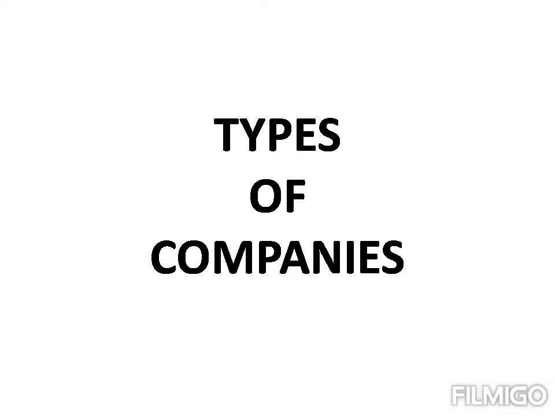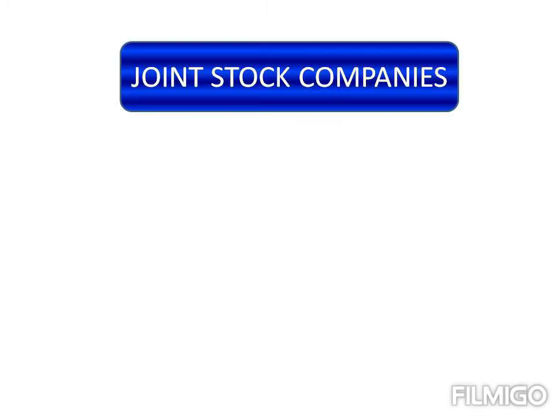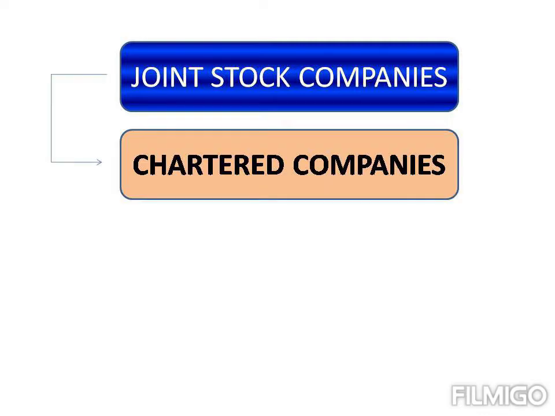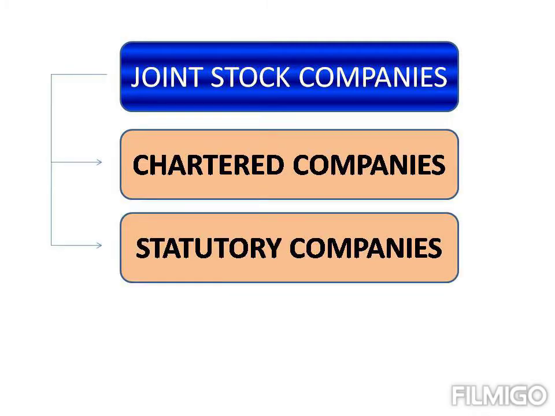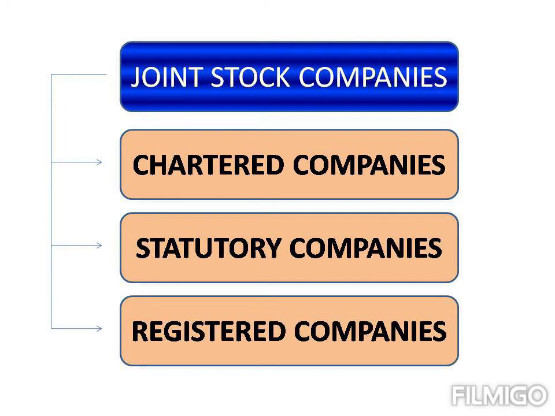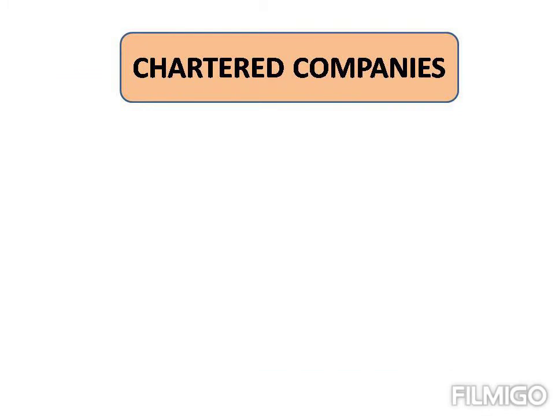So in this video, we are going to discuss the different types of companies. The joint stock companies may be classified into chartered companies, statutory companies, and registered companies. Let us now discuss chartered companies in detail.